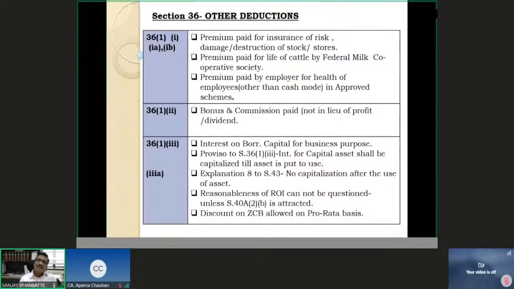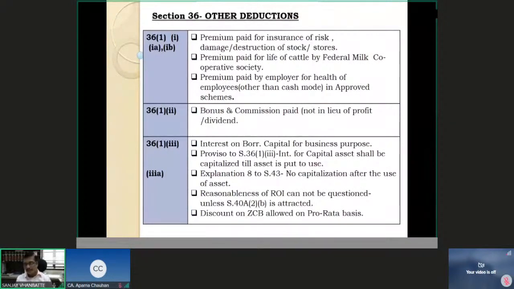Then next, is there any restriction on the rate of interest that I pay? Because borrowed capital means borrowed from anybody. It can be from a private person, or it can be the bank, or it can be a financial institution. Suppose I borrow capital at say 24% from a person, and I'm paying interest at the rate of 24%, say, or at 36%. Is there any restriction? The answer is simply no.